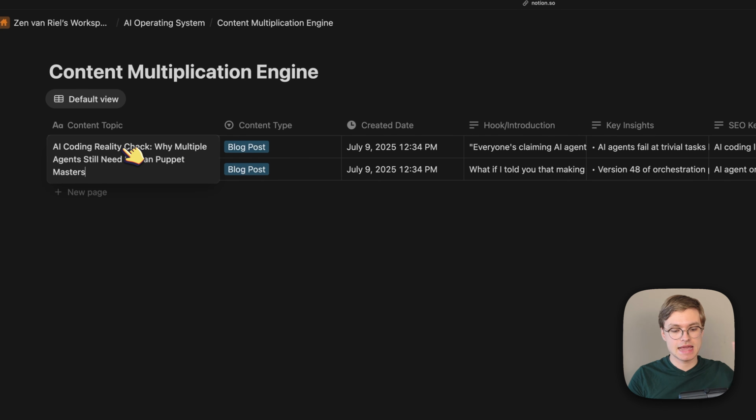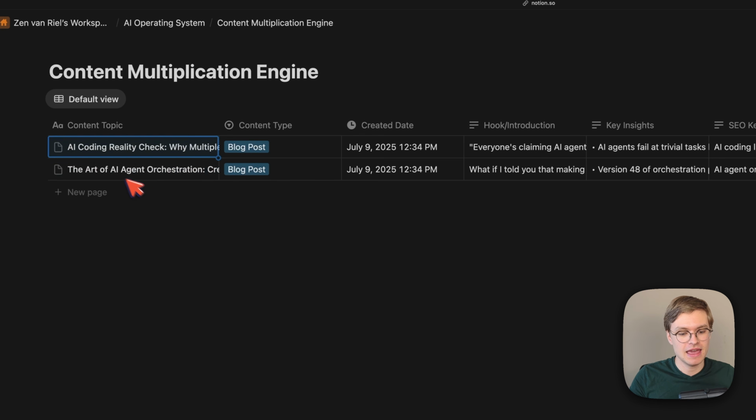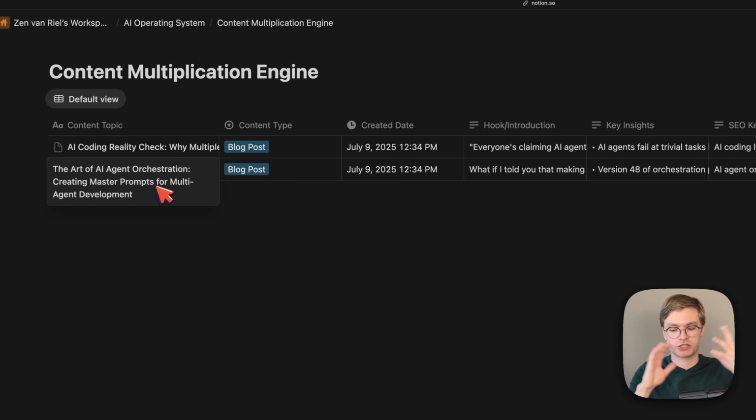One about an AI coding reality check. So this is actually quite accurate because in the video, I actually use multiple AI agents at once, but I still needed to be the human orchestrator to make everything work and actually make progress in my coding project. And then the second topic is actually about creating master prompts for orchestrating all of these AI coding agents. And all of that indeed comes from the actual video content, which is great.